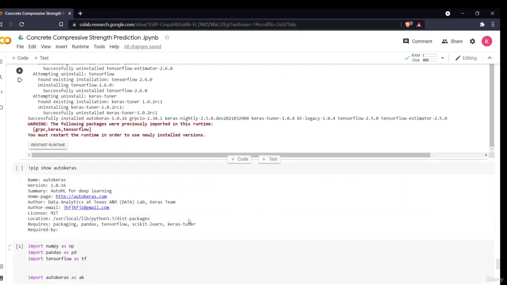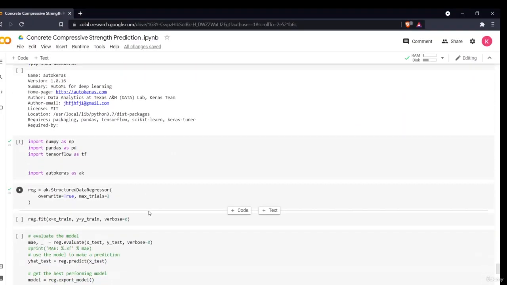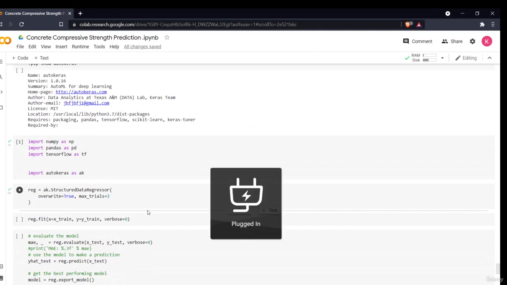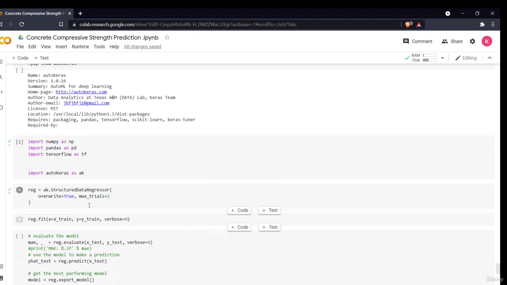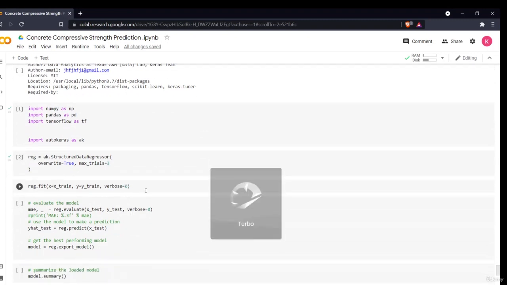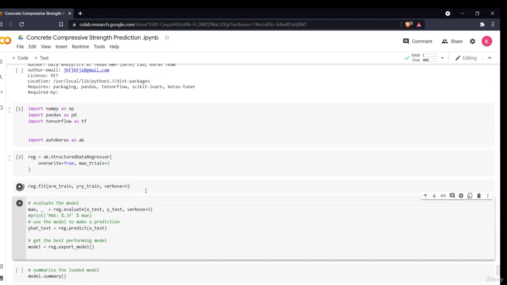I am just defining my model as ak.StructuredDataRegressor. Then I'll say overwrite equals true, and I'm saying max trials equals 3. Then I'll say reg.fit. It will fit my data. I am passing my data as x train and y train. X is my x train data which I've used, and y is my y train data. So now it is basically fitting my model.